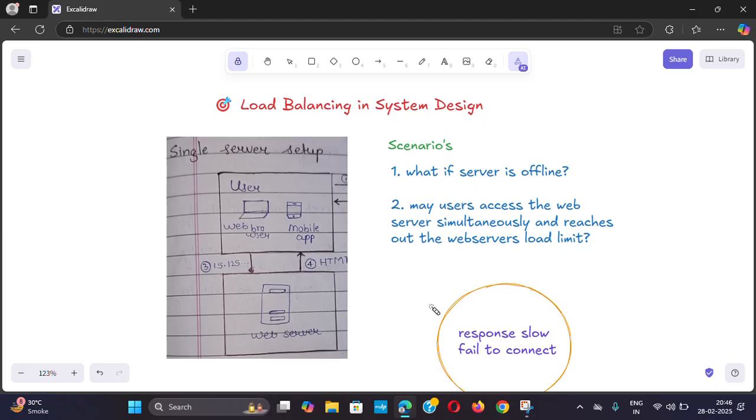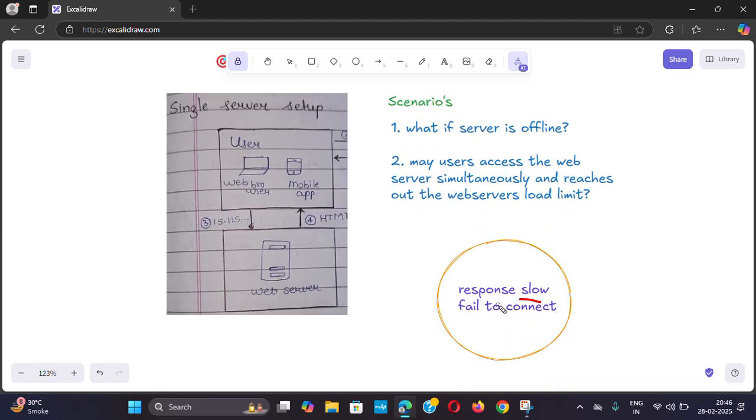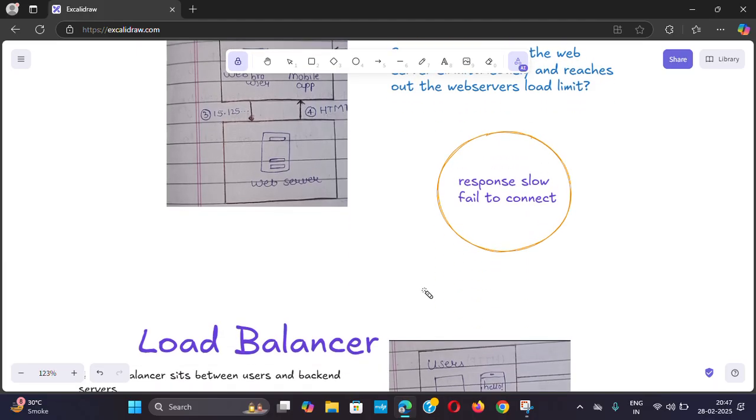So in that condition there will be a failure to connect, and also the response time will become slow. If multiple users are accessing the same server, then there may be a chance of slow response time, right?